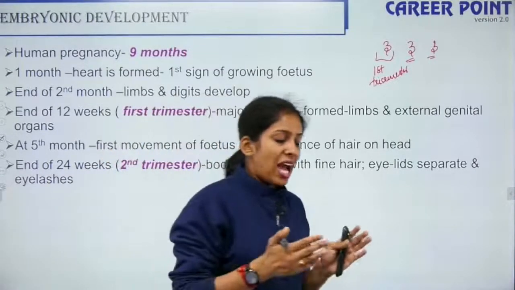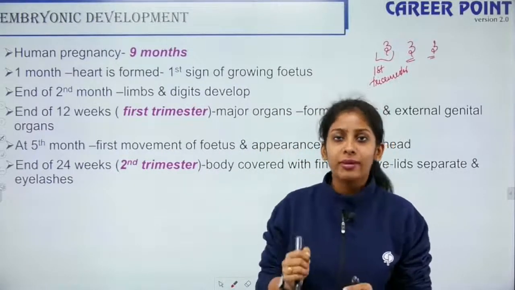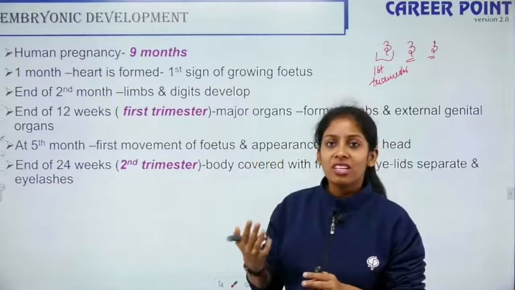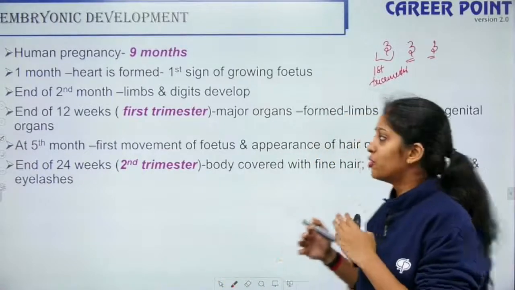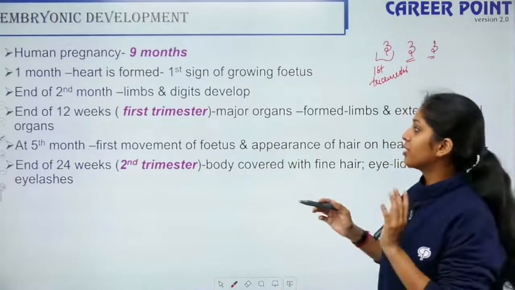Okay. So at the end of the first month, the heart starts developing. You can hear the heartbeat. That is the first sign that the baby is growing. In the second month, you have the limbs and the fingers getting developed. And by the end of the first trimester, the genitalia and the limbs are formed. At the 5th month, you can see the first movement.